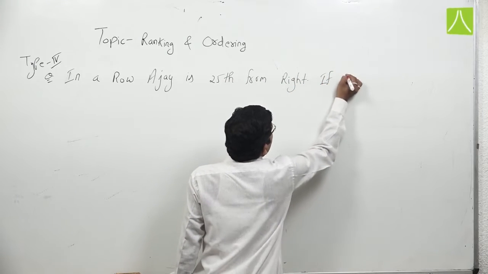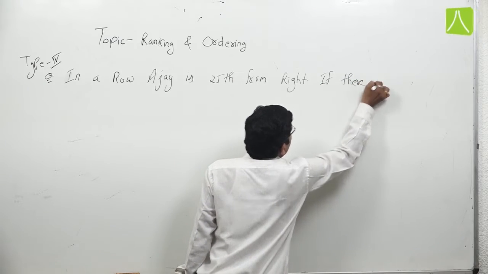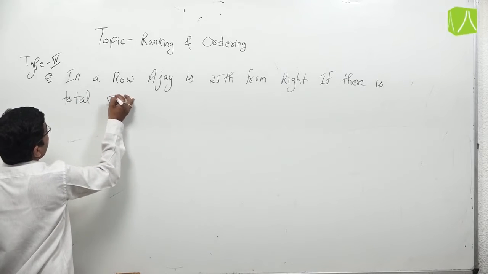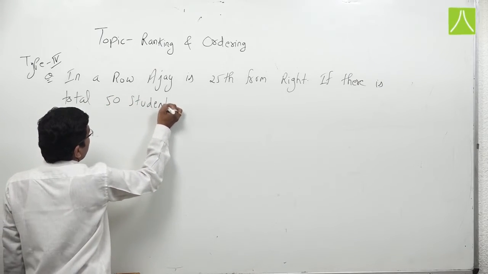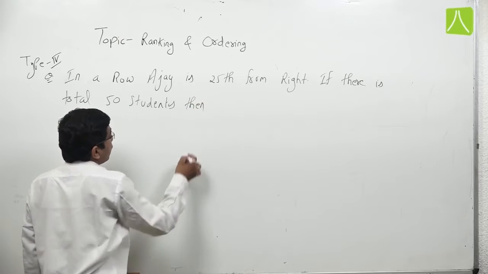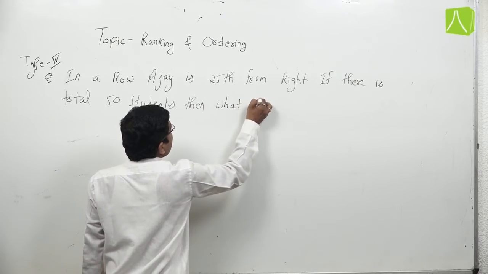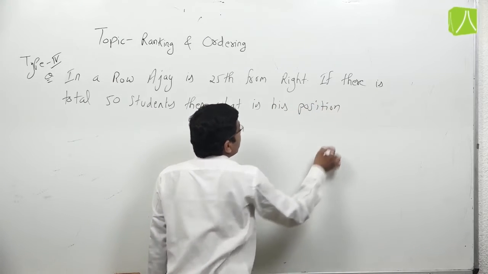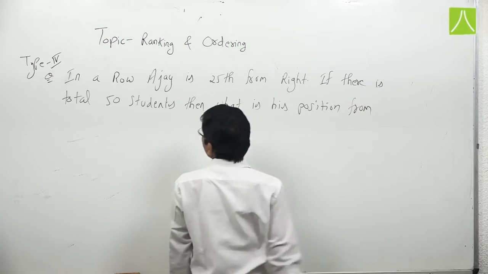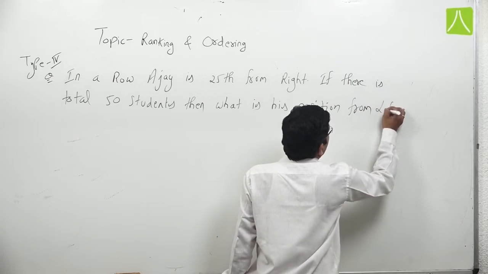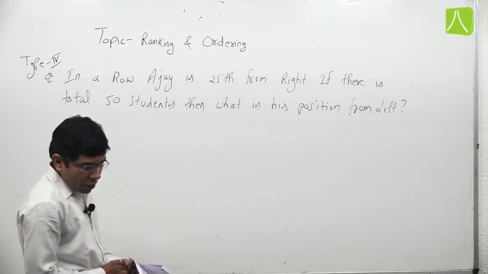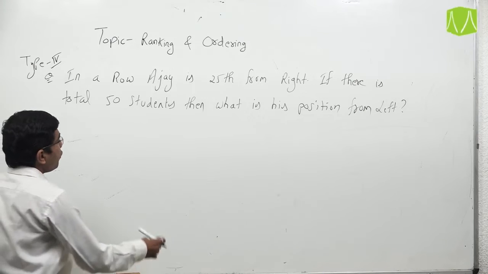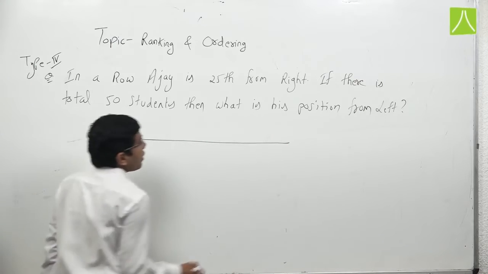If there are total 50 students, then what is his position from left? Friends, this time we are given the situation that in a row Ajay is 25th from right and the total persons are 50.